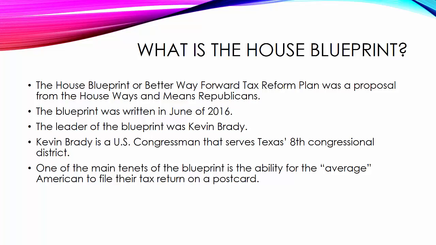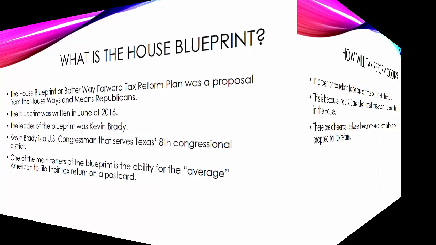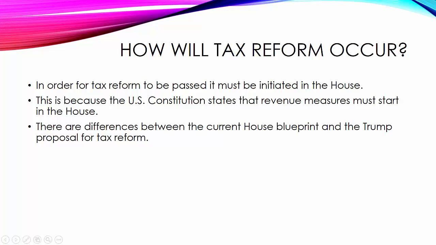And one of the main tenets of the House Blueprint is the ability for the average American to be able to file their tax return on a postcard. How will tax reform occur? In order for tax reform to be passed, it must be initiated in the House. This is because the U.S. Constitution states that revenue measures must start in the House. There are differences between the current House Blueprint and the President Trump proposal for tax reform.